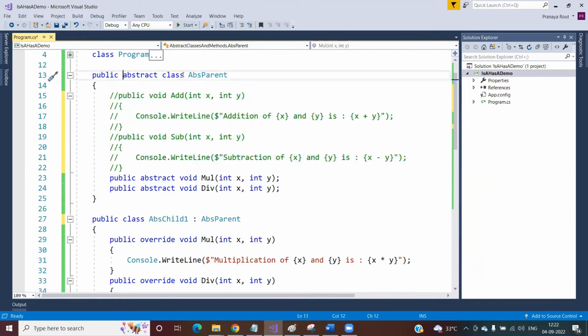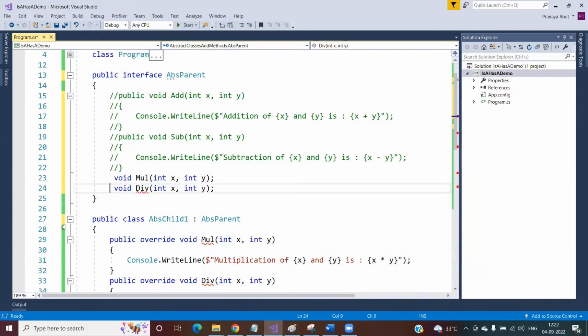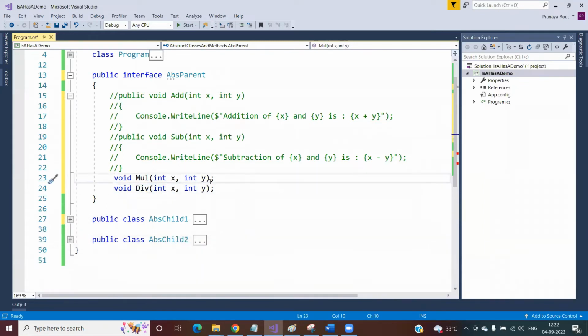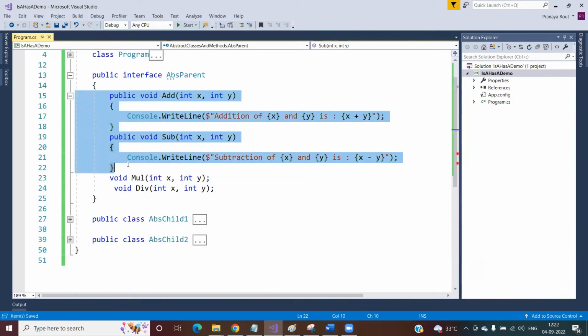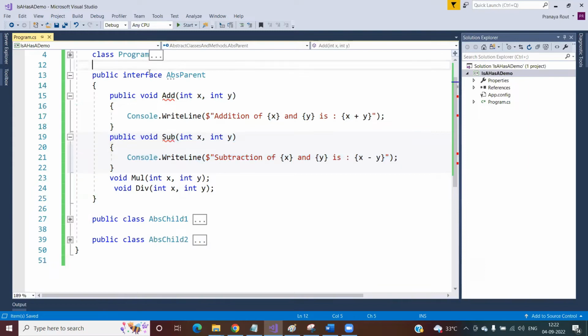So if this is the scenario, then you can use interface, right? You can use interface and you can declare some of the methods, and these methods are going to be implemented by the child classes. Now the child class can provide implementation to these two methods. That is fine, we can do that, but this is not possible: you cannot provide implementation to interface methods. Inside an interface, you cannot declare some of the methods with implementation. If you want to provide some common functionality to the child classes, as well as if you want the child classes to provide some implementation to the abstract method, then you cannot use interface, right?